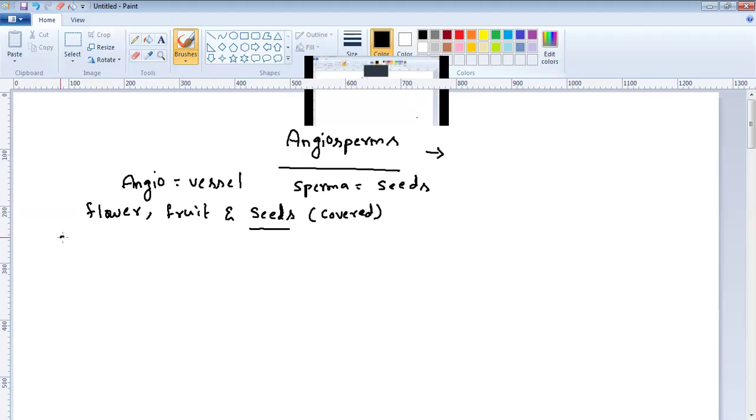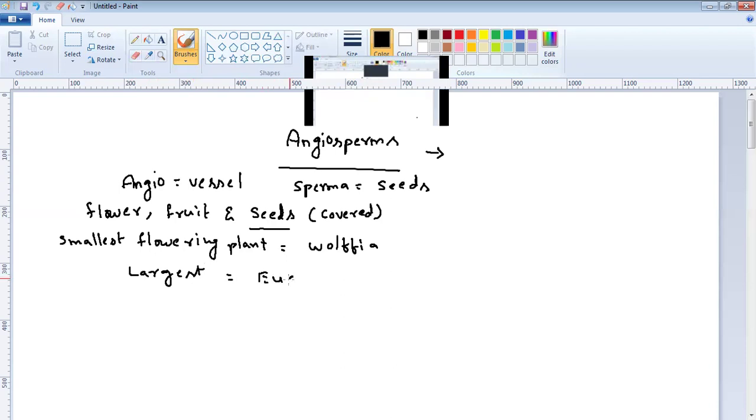The smallest flowering plant is Wolfia. The largest flowering tree is eucalyptus.